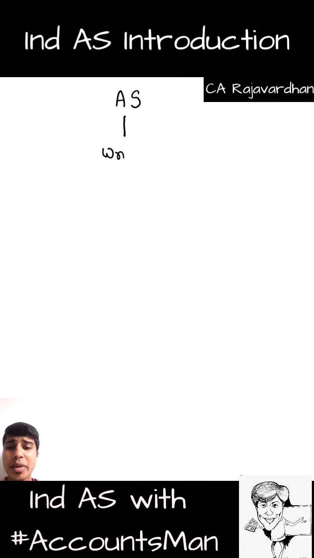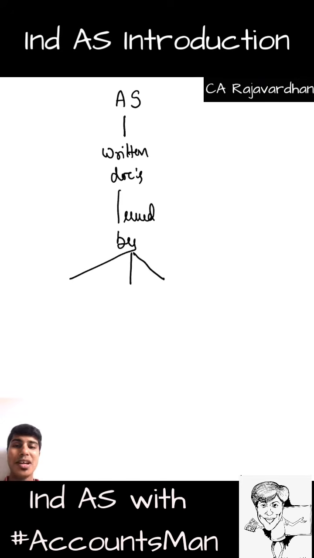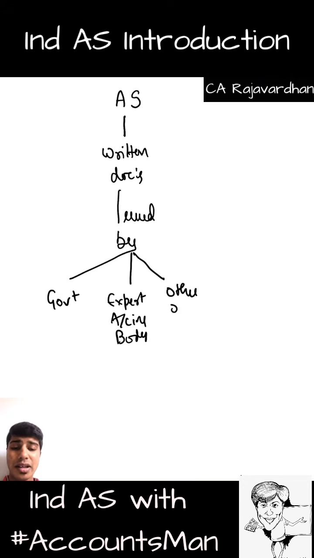Accounting standards are basically written documents, and these written documents can be issued by, not by you and me, there are three specific names. First one, it can be issued by government. Secondly, it can be issued by expert accounting body, and lastly any other regulatory body.